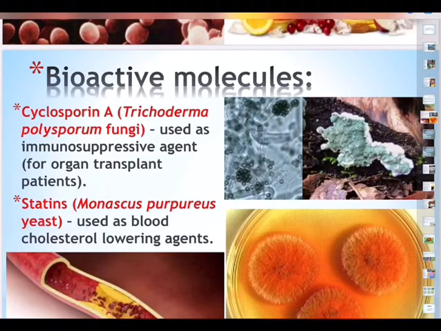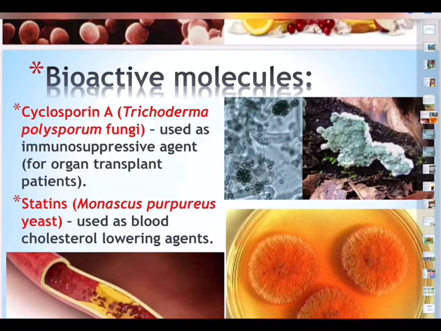And then bioactive molecules, there is a very, very important one, Cyclosporine. It is from a fungus, Trichoderma polysporum. It is used as immunosuppressive agent. What is this we are talking? We want always better immune system, higher immune system, but we are talking of reverse, immunosuppressive, suppressing the immune system.